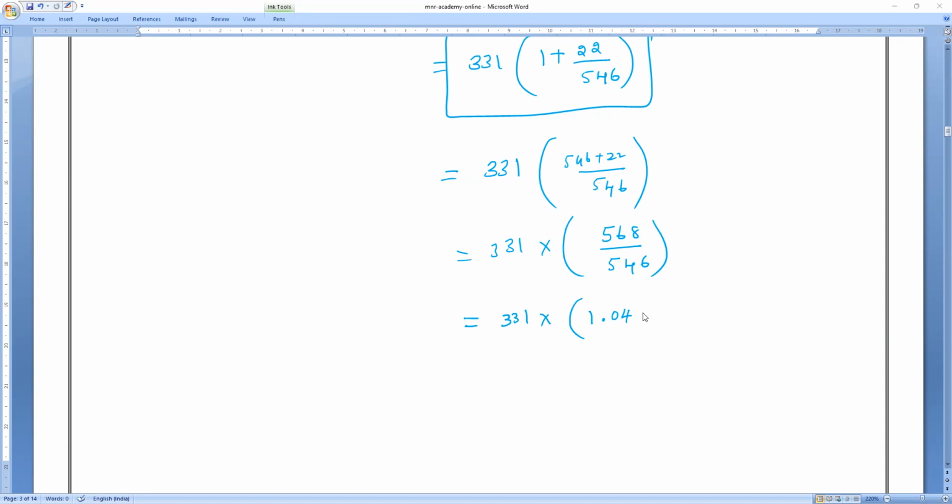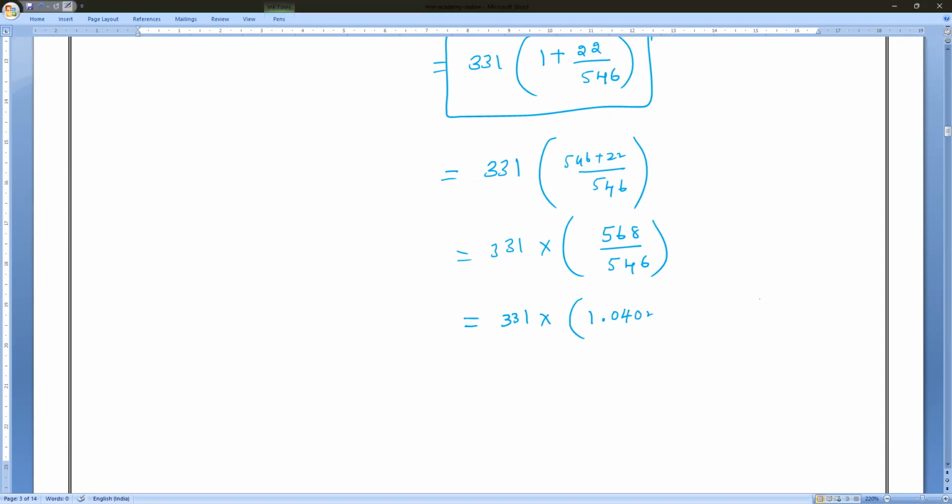So it will be 1.0402 something, so let it be. I'll stop it here, 1.029. Multiply these two and tell me how much it will come. 331 into that, exactly you will get it. 344.3333 something it will go. So at 22 degrees Celsius, what is the speed?